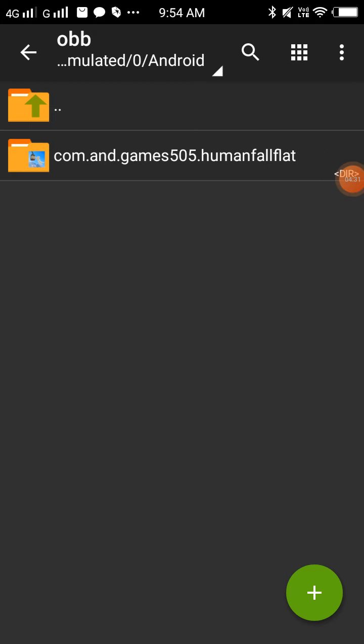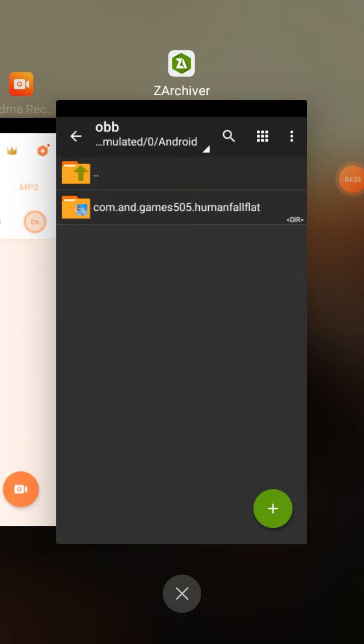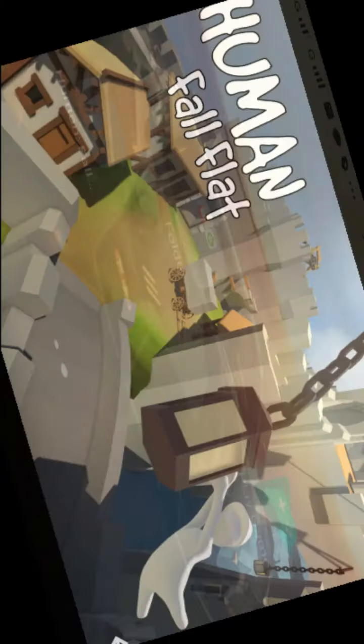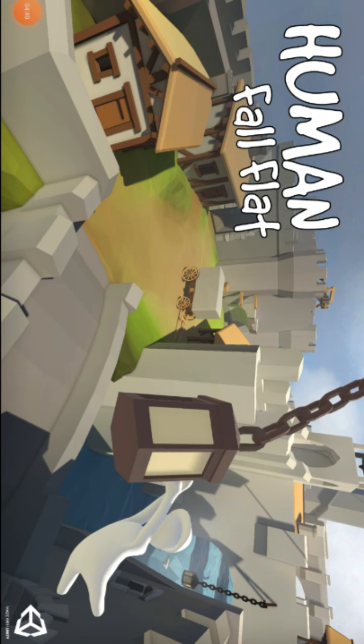If you guys don't know why I am deleting this, because that was the whole progress of the game being white, and this progress makes human fall flat go by itself. And then click over here and go away, refresh everything and open human fall flat.